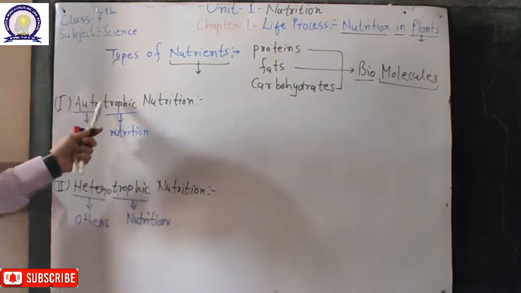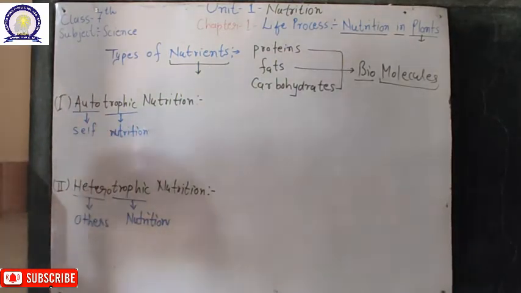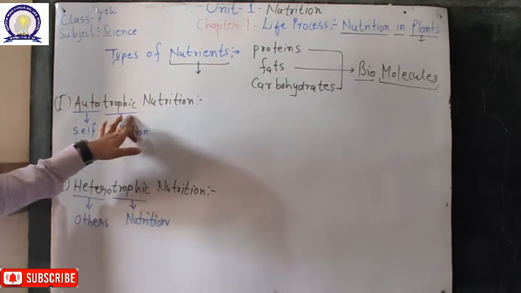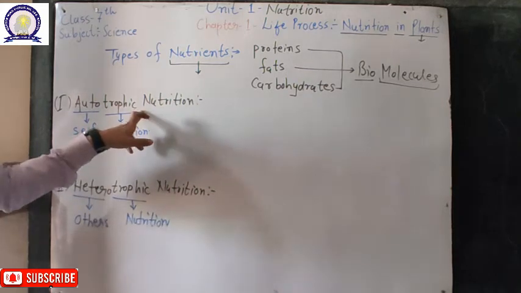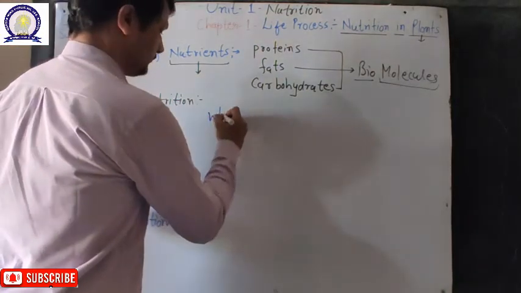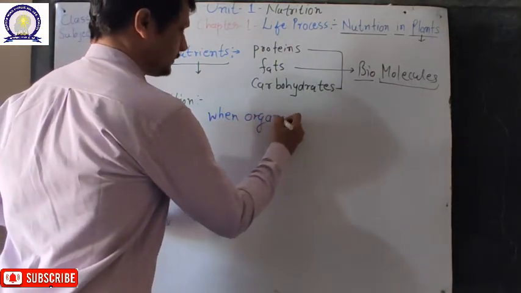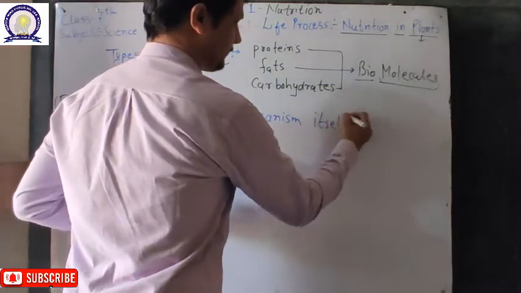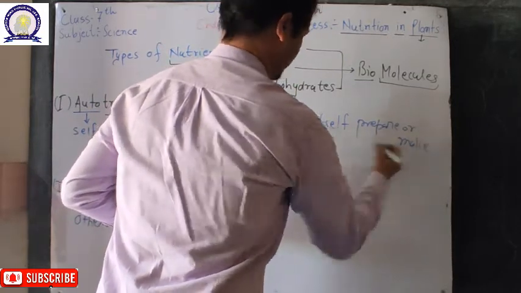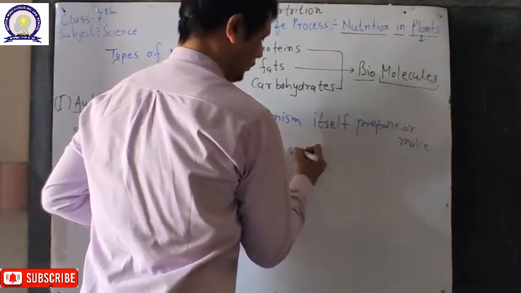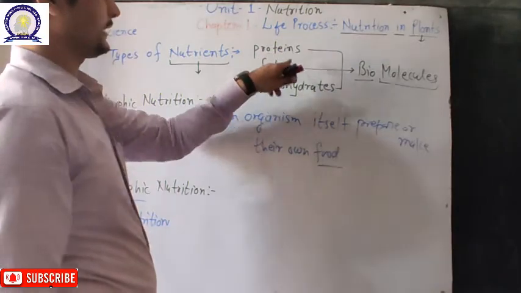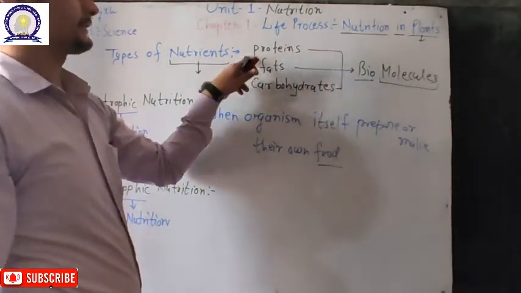The first topic is autotrophic nutrition. What is autotrophic nutrition? Autotrophic nutrition is made up of two words. The first word, auto, means self, and the second word is nutrition. So auto, or self, means when an organism itself prepares or makes its own food, where food means the nutrient components, that is, some carbohydrates, some fats and some proteins.